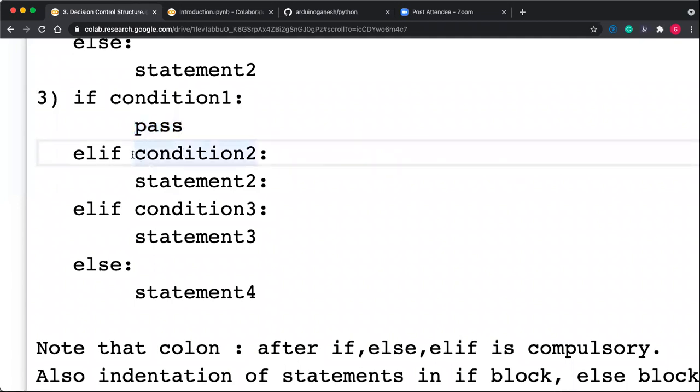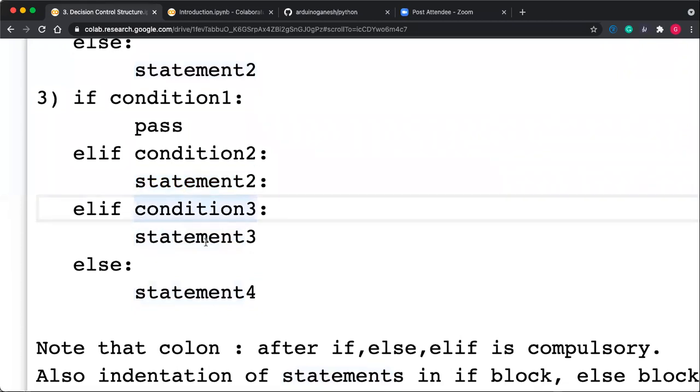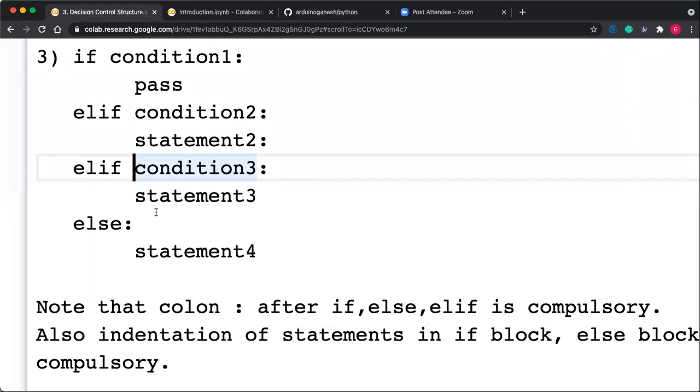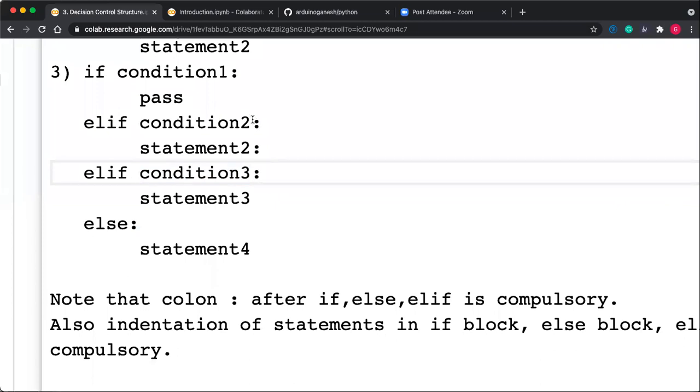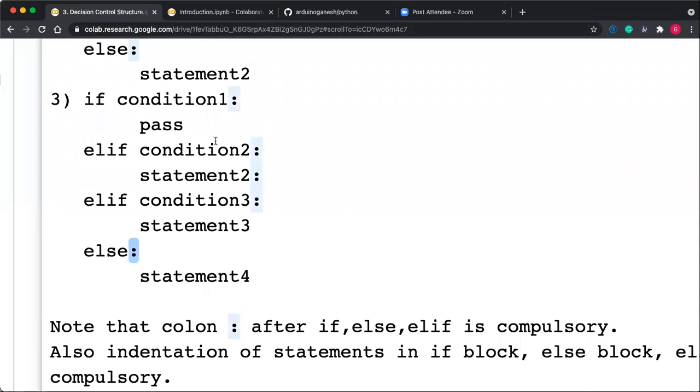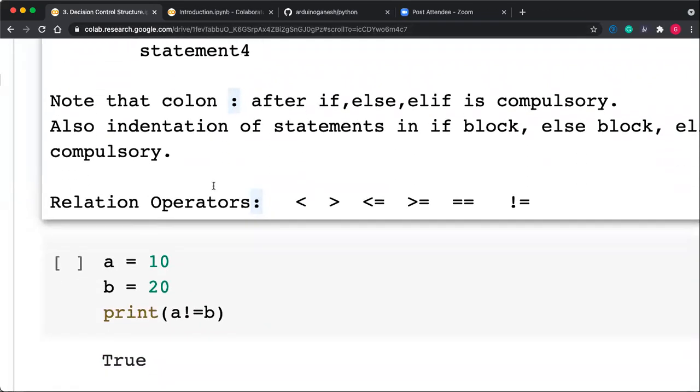Then check for condition 2. Upon condition 2, you have to execute statement 2. If condition 2 is also failed, then condition 3, like that. So it is an if-else-if ladder. Here, very important: the colon is a must. We have a colon everywhere. If you're not putting the colon, then it is a syntax error. So this is the syntax.